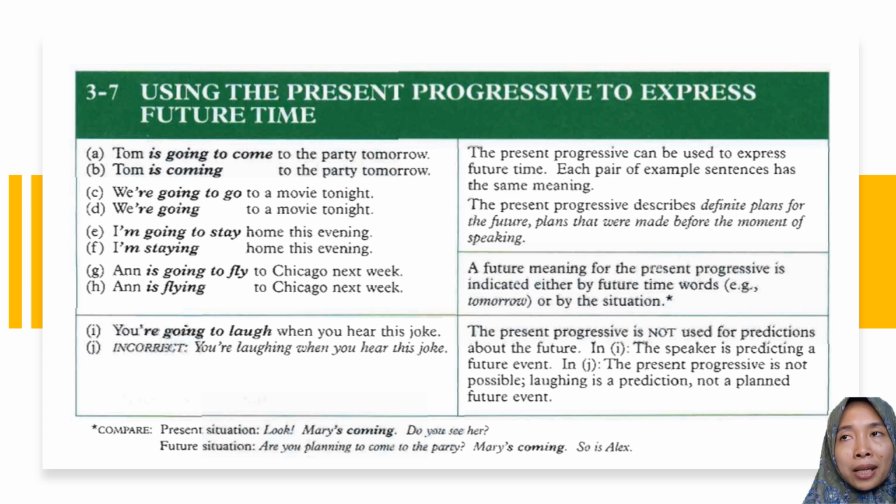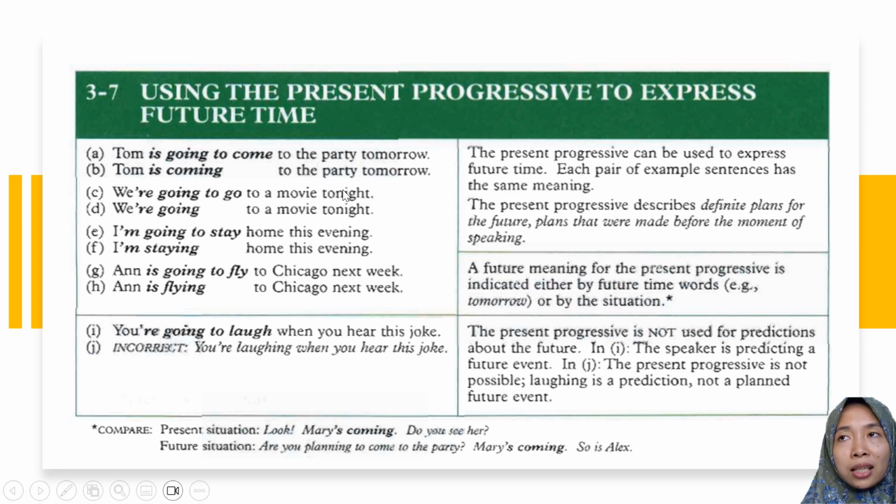There is a prior plan before the activity. So if you want to express an activity that has a prior plan, we can use be going to or present progressive. Have a look at the example here. Tom is going to come to the party tomorrow is the same as Tom is coming to the party tomorrow.